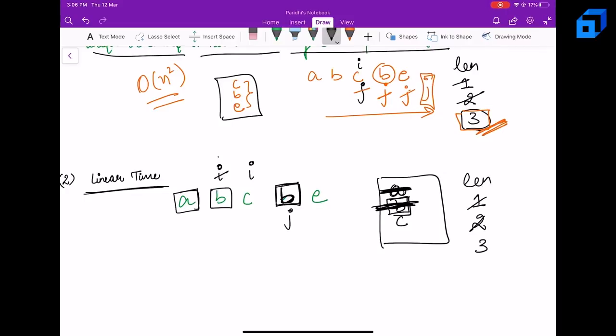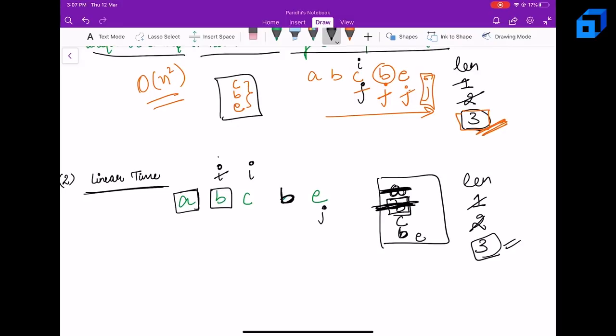That means this B has just one occurrence now, and let's put it in the set. So we have put the B and the present length is 2, which is less than the maximum length. So we will keep this same. Let's increment J now. So J will come to this position and E is also not present.